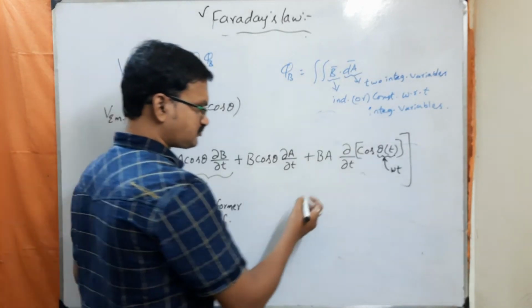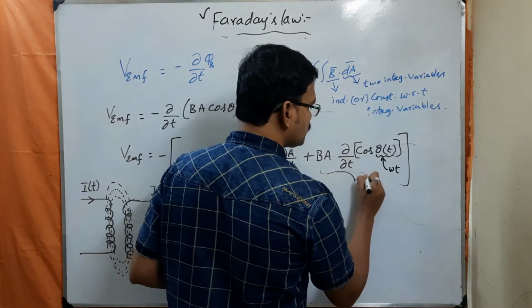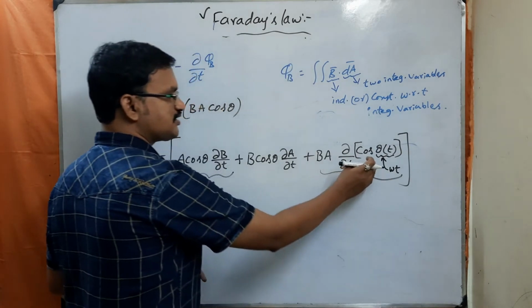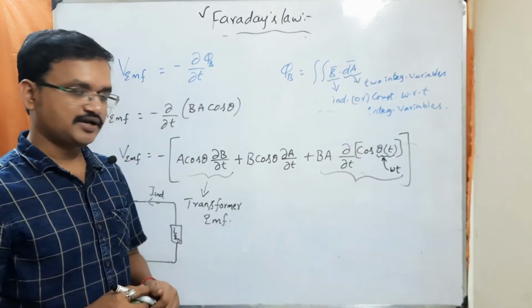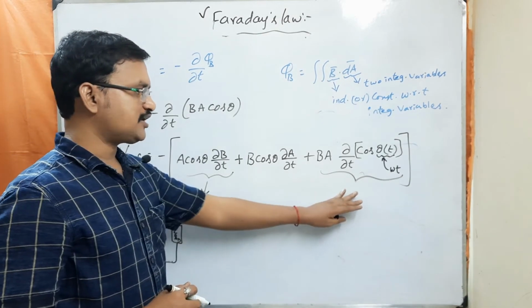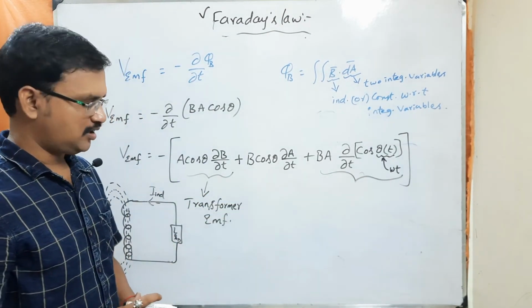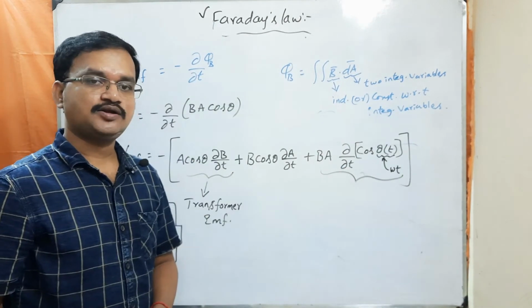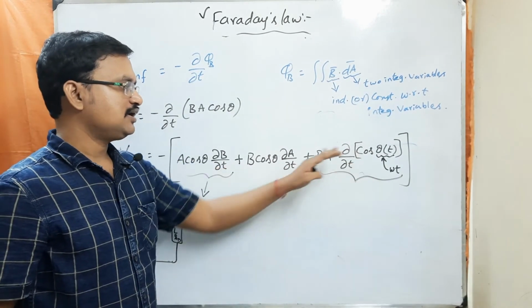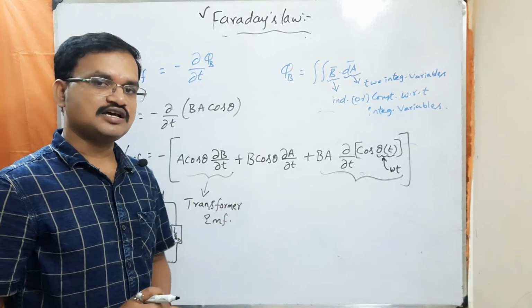Okay, now there is another way in order to produce the voltage. So what is that here? By varying theta with respect to time. So here we are producing the voltage by varying theta with respect to time. Theta represents what here? The angle between B field and surface area.